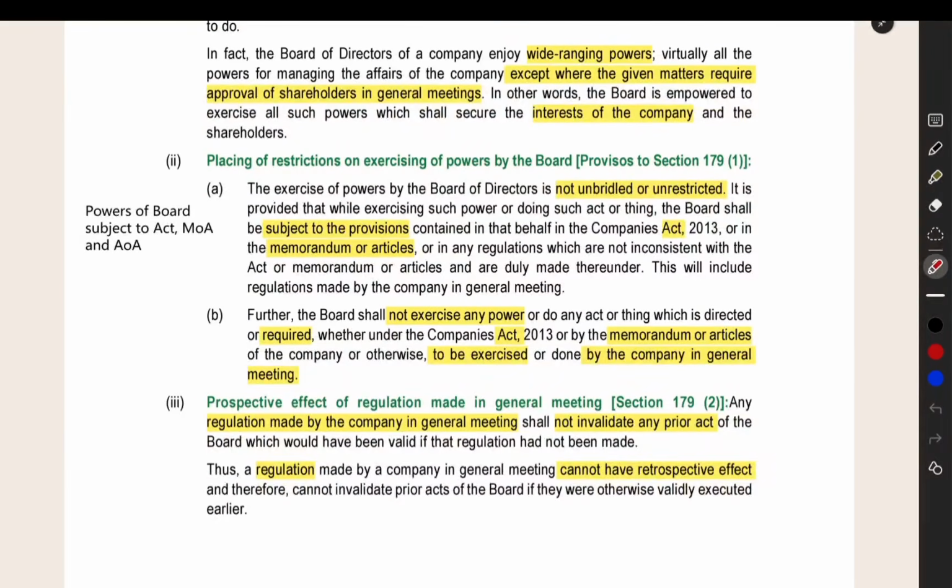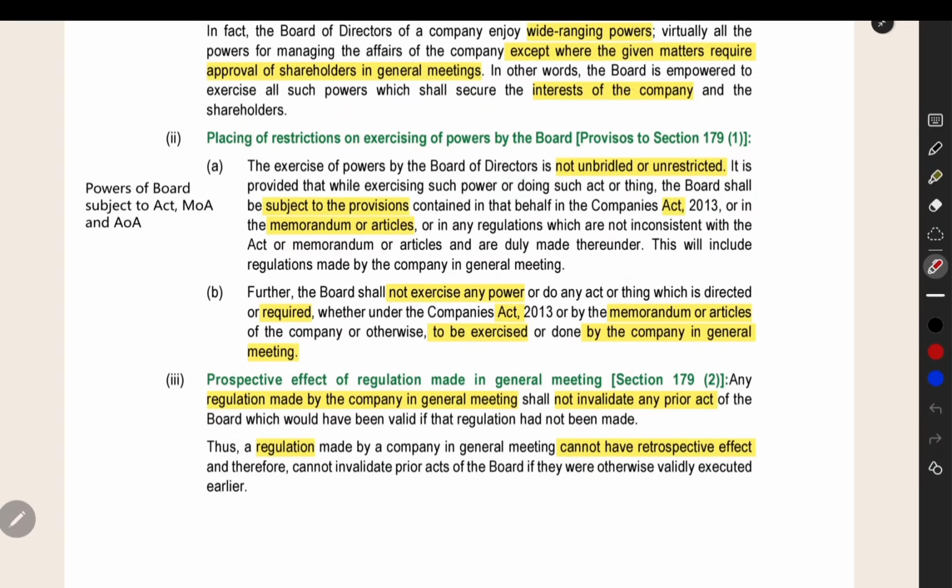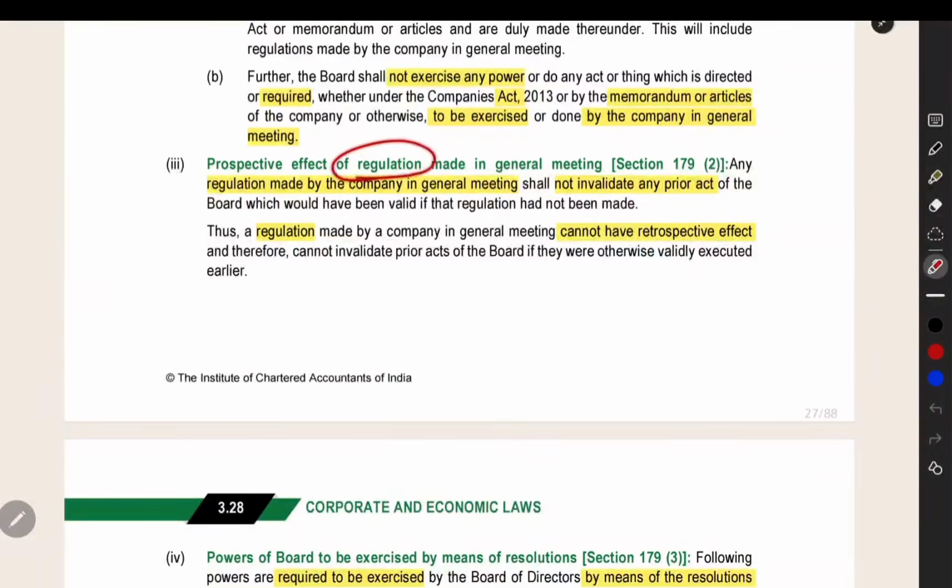After that, the powers of the board they can exercise, but they should act within the limits of the Act, MOA or AOA. If there is any restriction in these three documents, they have to respect that and stay within that limit. And whatever regulation the members, the shareholders, make in the general meeting will be applicable prospectively. If you are holding the general meeting today and making a resolution, it will be forward looking. It will be applicable to all the transactions and events happening after that general meeting. It will not have any retrospective effect.